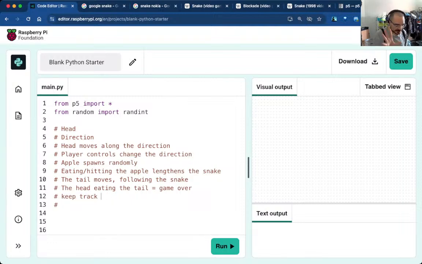Okay, so that's just so I know where I'm going and I don't lose track, because the afternoon dose of the ADHD med hasn't kicked in yet. Keep track of the score. I don't know if we're going to be able to do a high score because again I've got a little problem with the limitations of P5 running in the Raspberry Pi Code Editor, which